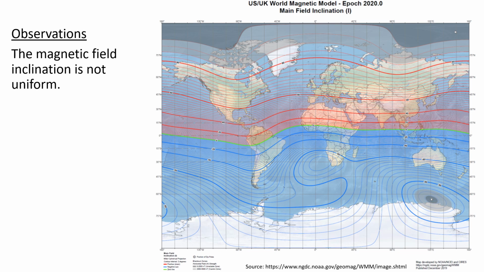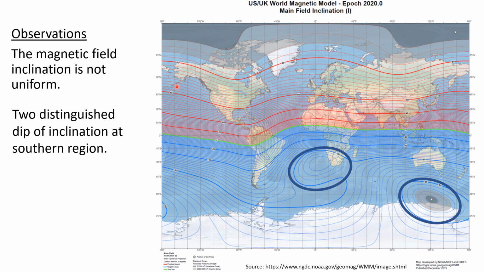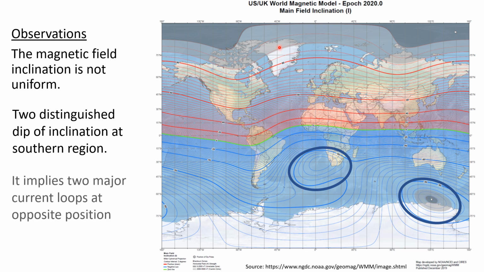This is the magnetic field inclination map. The magnetic field inclination is also not uniform. There are two distinguished depths of inclination at southern region. It implies that there are two major current loops at opposite position.